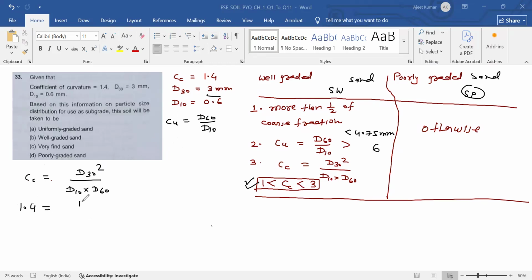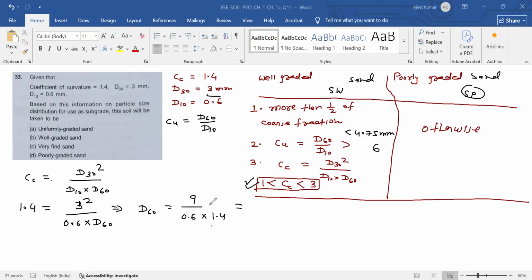D30 is 3 mm, so that is 3 square divided by D10, which is 0.6, into D60. From here, D60 is equal to 3 3s are 9 divided by 0.6 into 1.4.